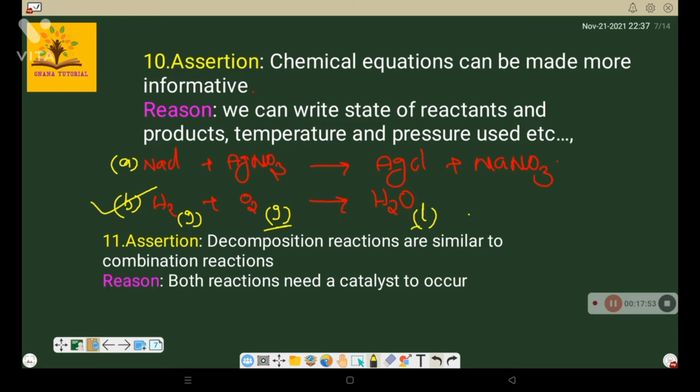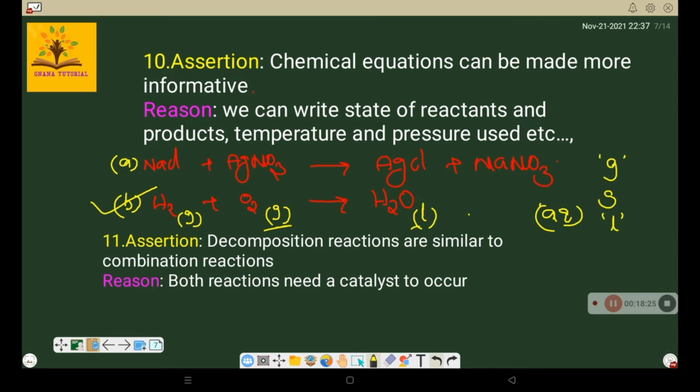And remember one thing, in writing the physical states, gases are written as g, solids are written as s. In the case of liquid state, if only water is there, use the letter l. Except for water, if any solution is there, use aq. aq means a solution form where the solvent is water.